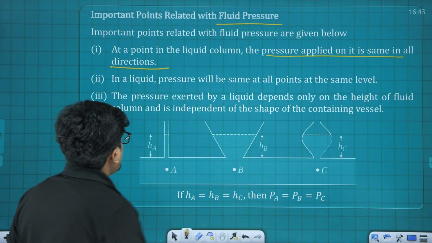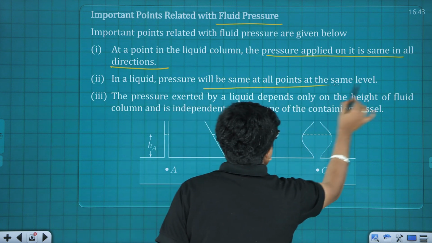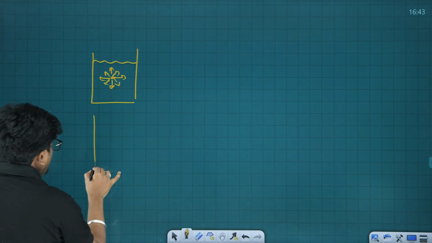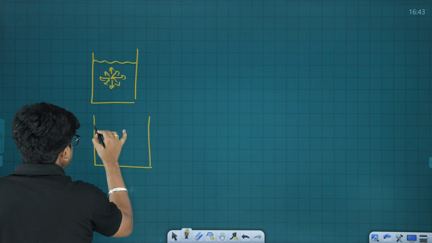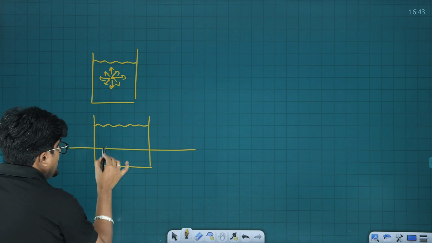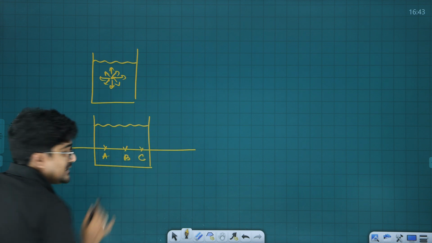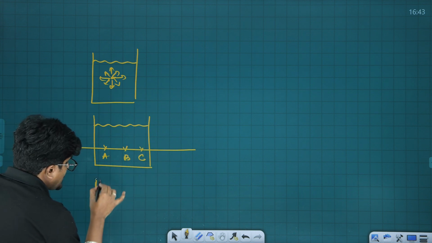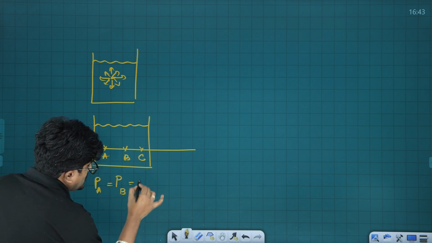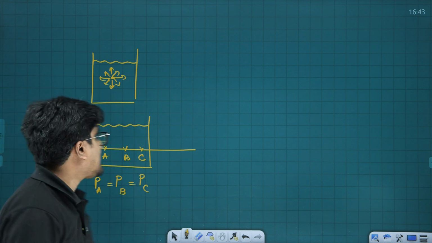Alright. Now second point says the pressure will be same at all points in the same level. Which means if I consider a liquid column like this and I draw a horizontal line, let me take point A, let me take another point B, and let me take another point C. So here pressure at A is going to be same as that of pressure at B, is going to be same as that of what? Pressure at point C. That is the second point.